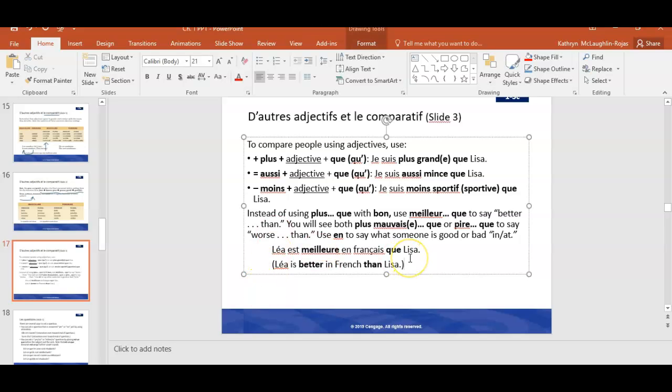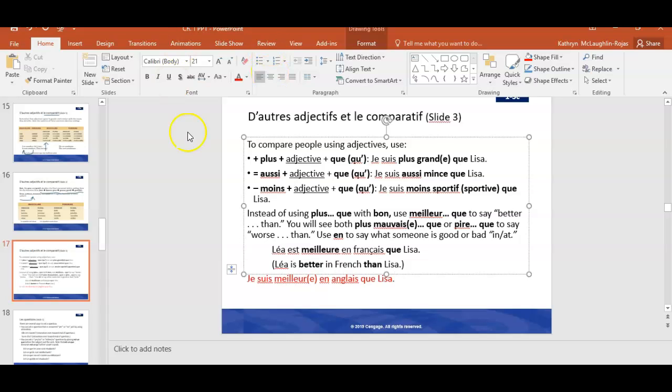So let's add another couple of sentences here. I'll put them in red to make them stand out. I can say je suis meilleur que Lisa. Or je suis meilleur en anglais. So maybe we're both studying English and I feel like I'm better than her. Je suis meilleur en anglais que Lisa. So we're both studying English and I'm just much better than she is.